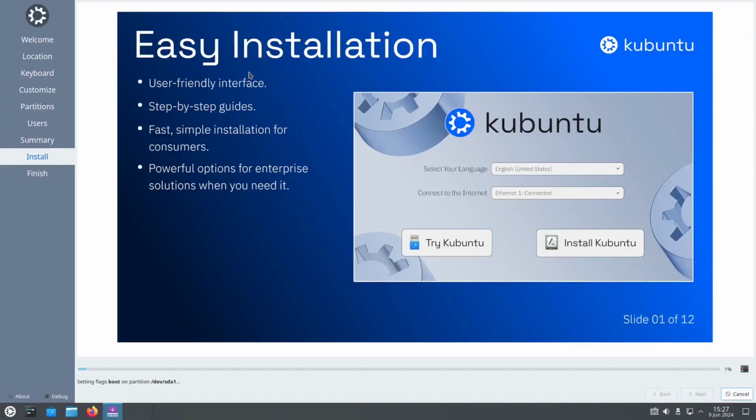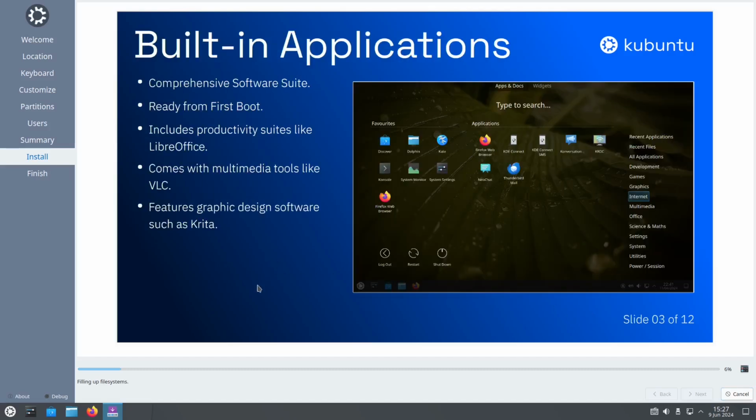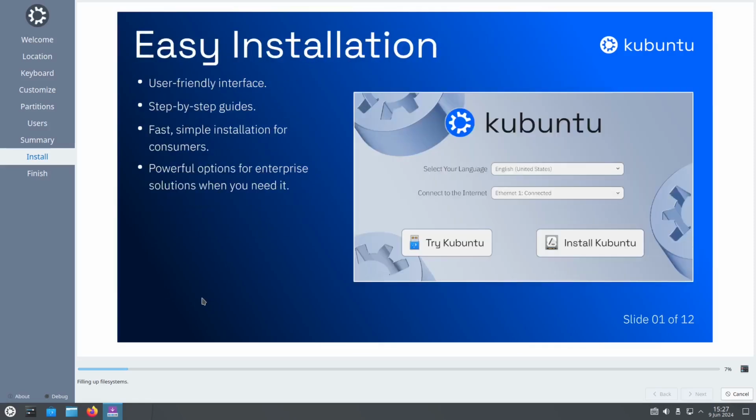Yes, easy installation, friendly interface, step-by-step guide, fast, easy, and simple. Powerful and enterprise solution, we need it. Okay, so just click that one. There's some slideshow to look into. Just right click, left click, it's up to you. Yeah, this is what we have started, the try or install.